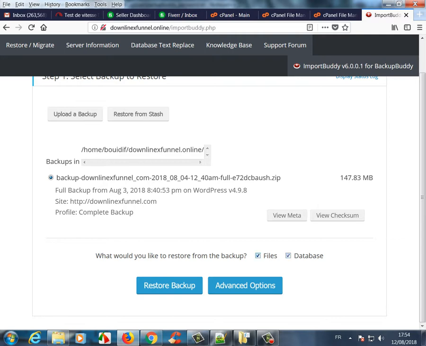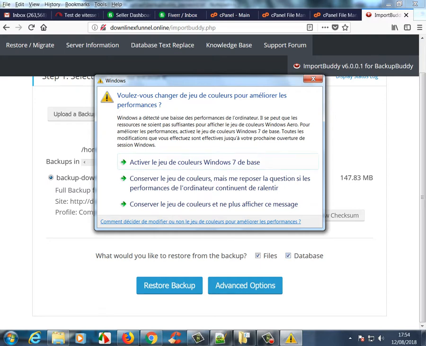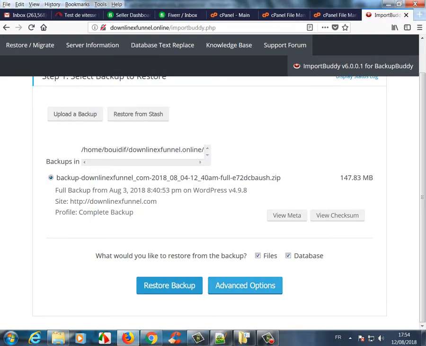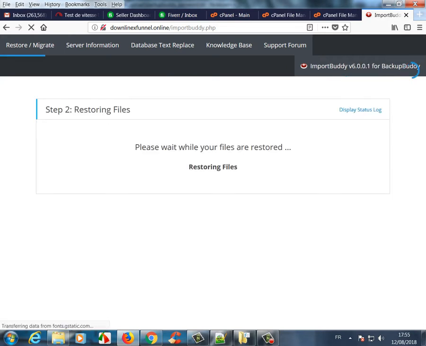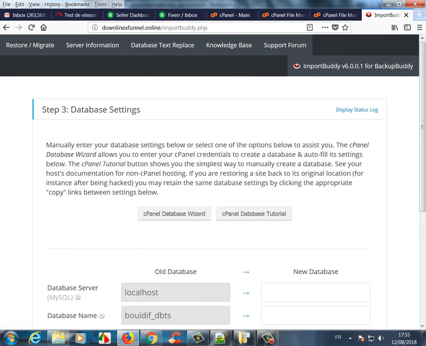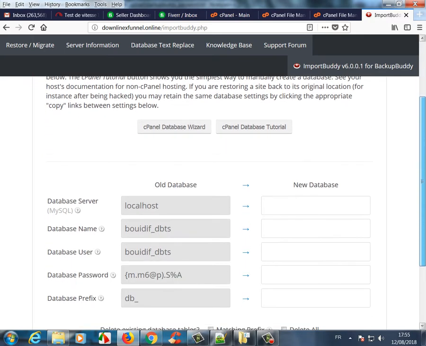We make sure we check these two boxes. We want to restore the files and the database as well. They come checked by default, and click restore backup. The plugin does step 2 automatically.